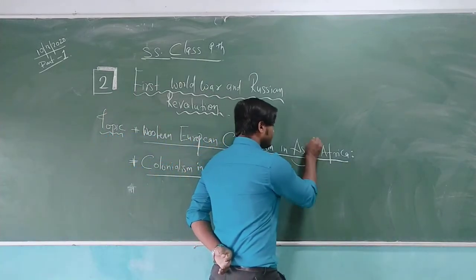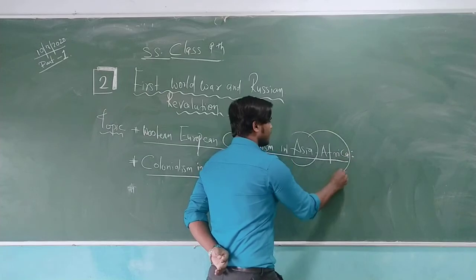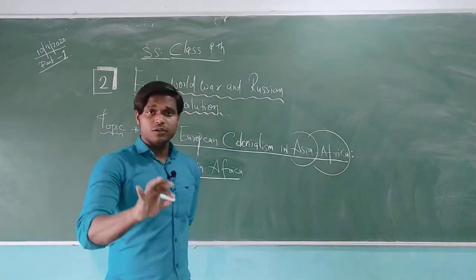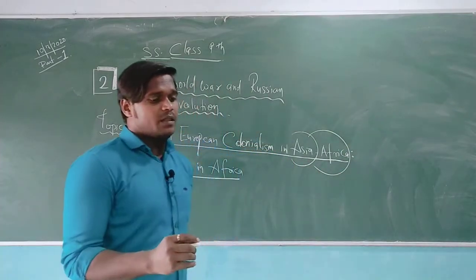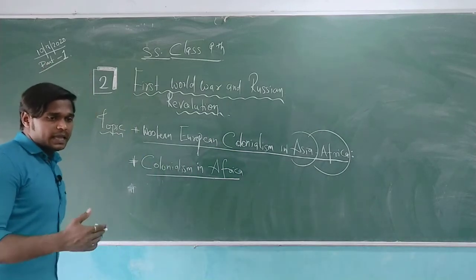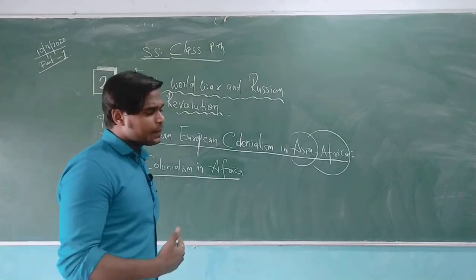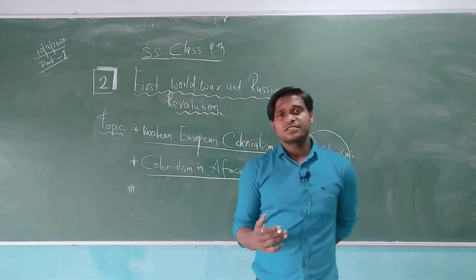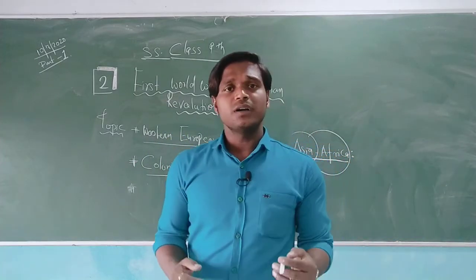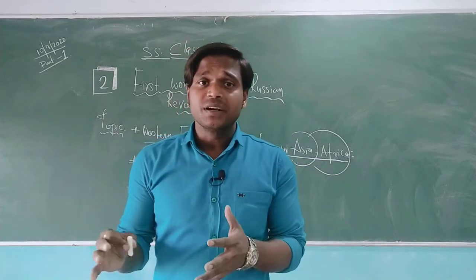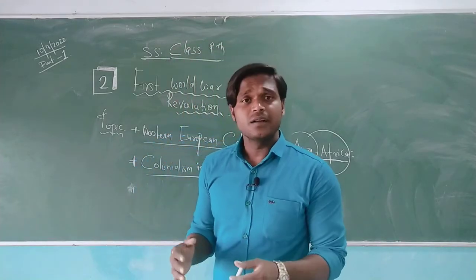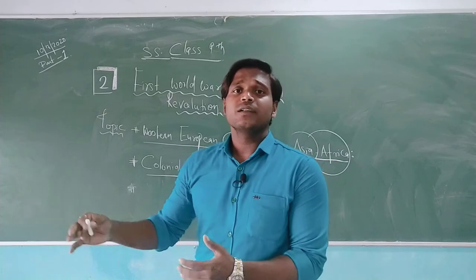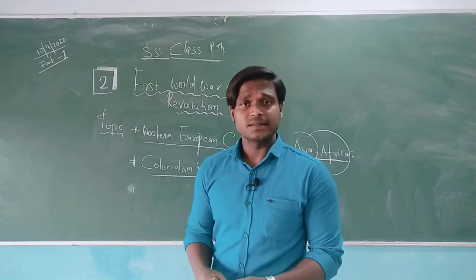They went to Asia as well as Africa to conquer them. In the race of conquering, they established their own colonies and expanded their rules and regulations. In the previous chapter, I explained the French colonies, the British colonies, and the colonies related to the Portuguese.